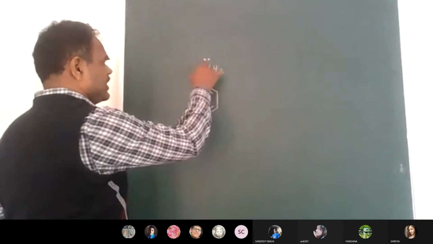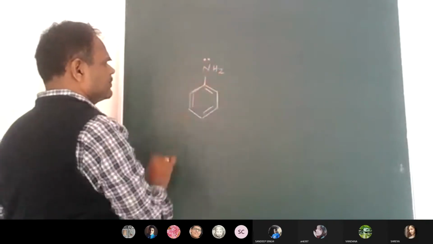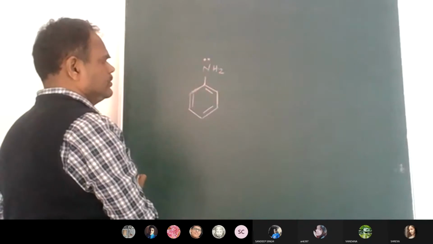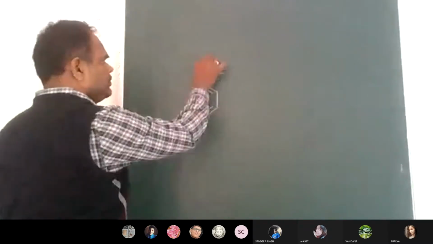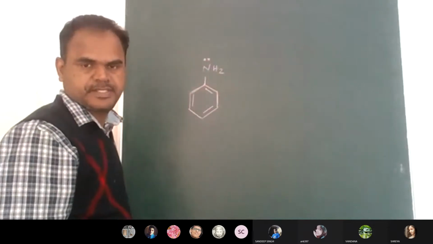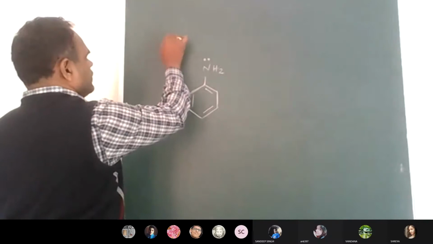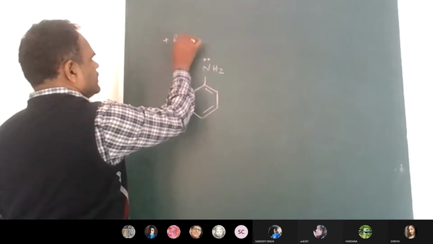Here this nitrogen is more electronegative. Here is the carbon, six carbons are there in this ring. Now you can observe this lone pair will interact with this pi bond and cause the resonance effect, the plus R effect we say.